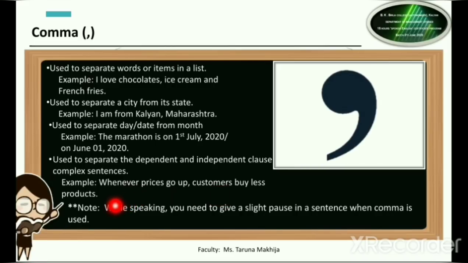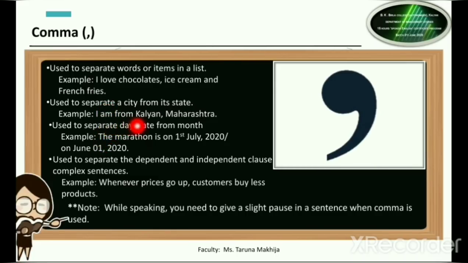One important thing to note over here is, while speaking, you need to give a slight pause in a sentence when a comma is used. So whenever there is a comma in a particular sentence, pause for some seconds and then continue. I'll give you an example: if I read this particular sentence without the pauses, how will it feel? I love chocolates, ice cream and french fries. No, you should not read any sentence which has a comma like this. You should read it as, I love chocolates, ice cream and french fries.